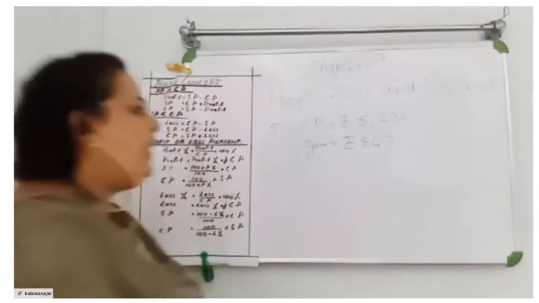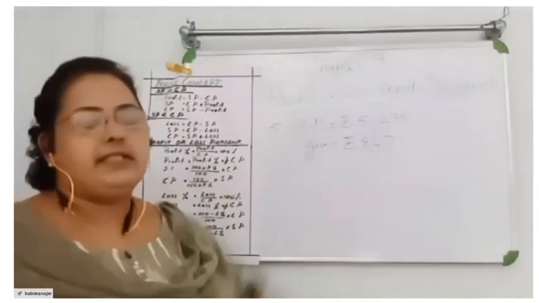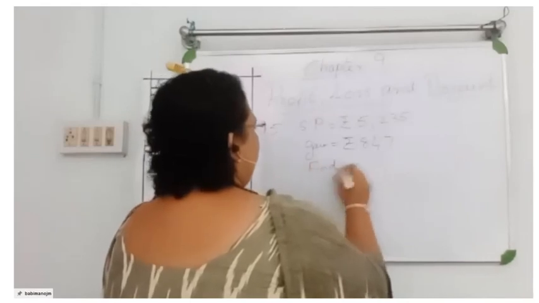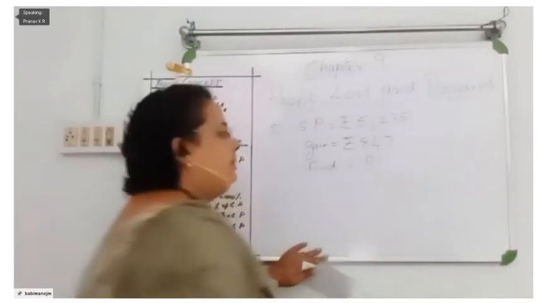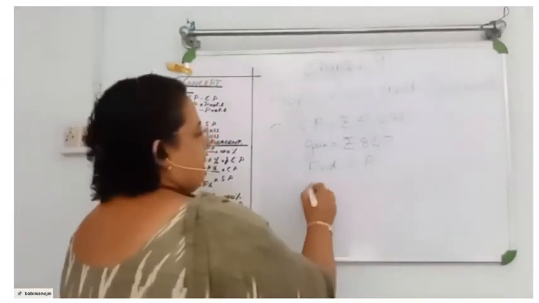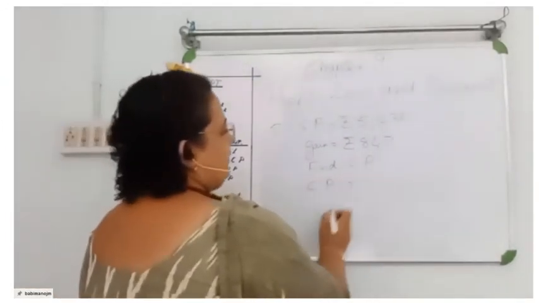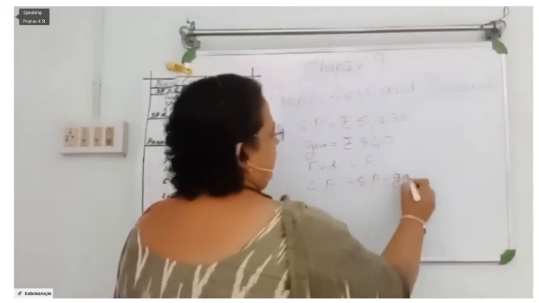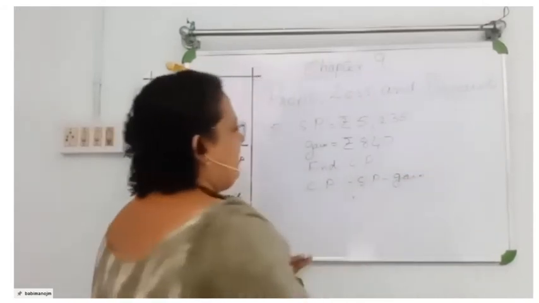Gain is equal to rupees 847. Find the cost price. CP is equal to SP minus gain. SP minus gain. Okay, good.